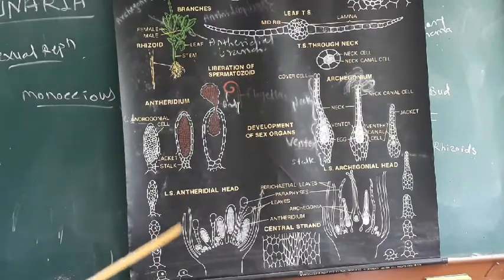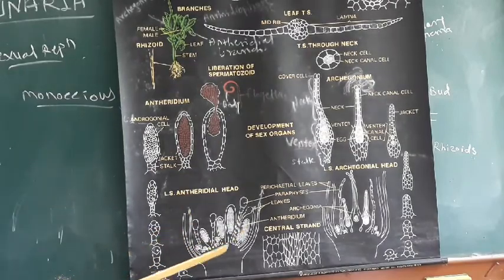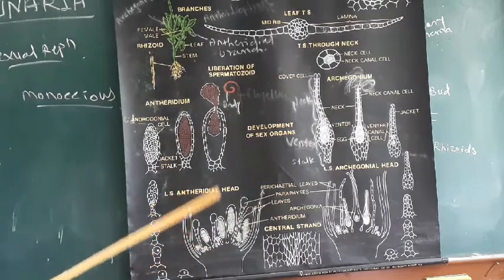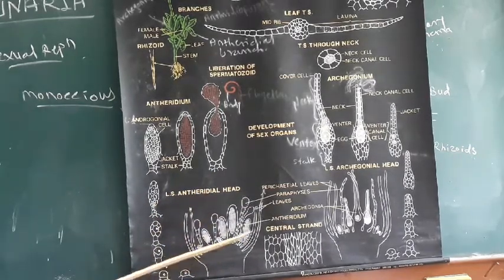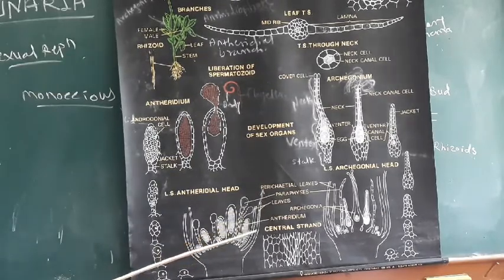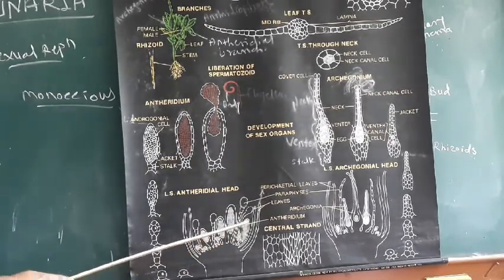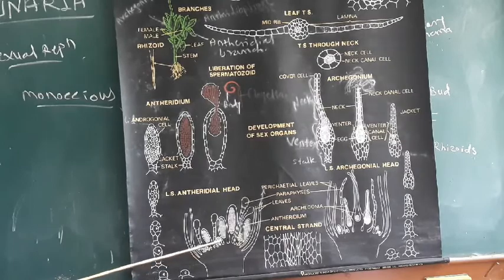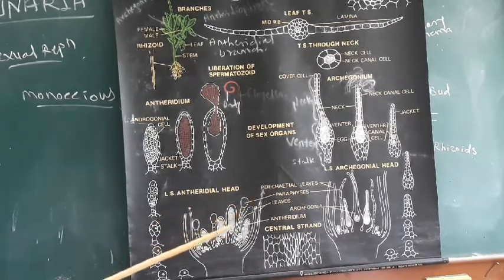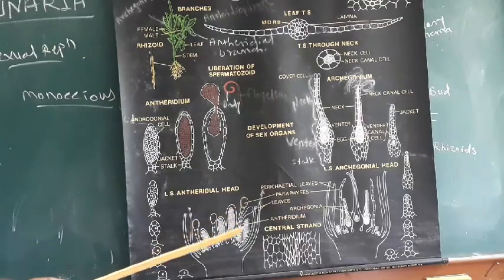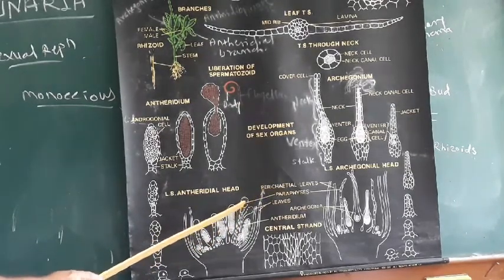Inside that antheridial head, the antheridial cup is present, and in this cup there are many antheridia, that is the mature antheridia and the young antheridia, and in between these antheridia, sterile paraphyses are also present.